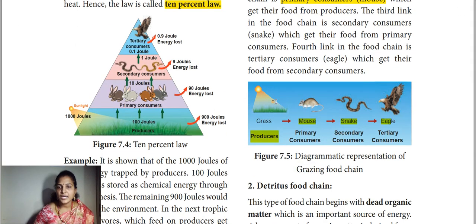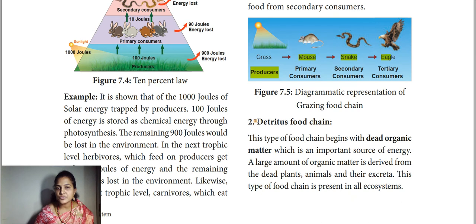And the next one is the detritus food chain. Detritus means dead and decaying organisms. So the energy flow is happening from the dead and decaying organisms.